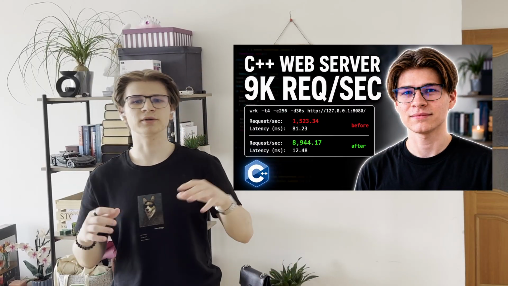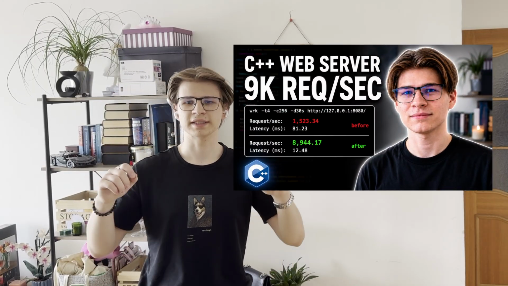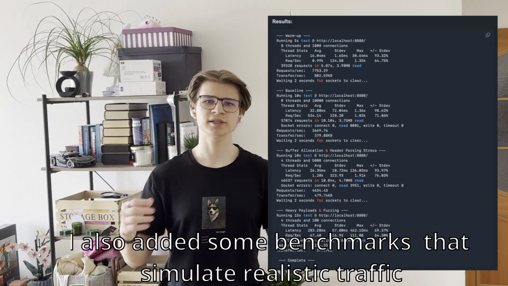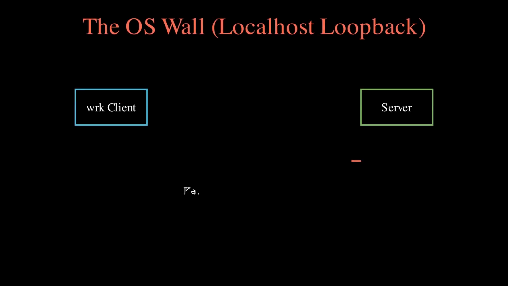Welcome back. If you're new here, I'm learning ultra low latency C++ for quantitative finance. In part 1, we took an intentionally horrible C++ web server and optimized it using zero parsing. In the end, we hit around 8,700 requests per second. But then we hit a wall called the TCP/IP OS stack.